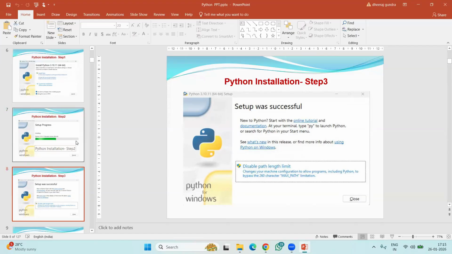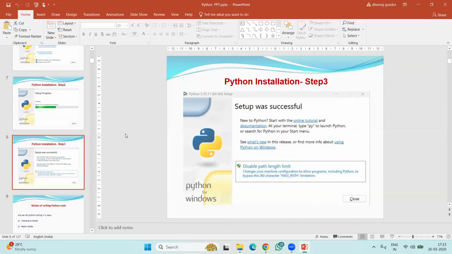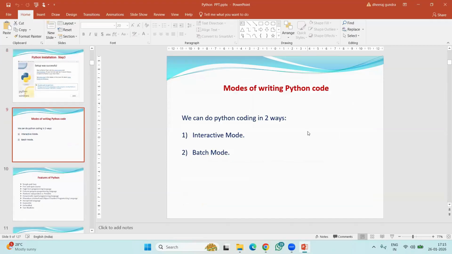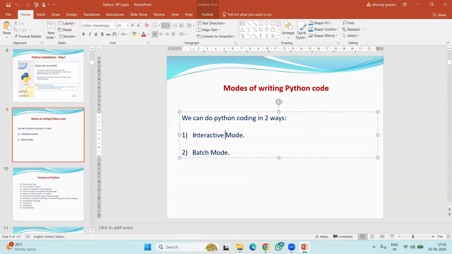In the last session, I showed this IDLE, right? You have done it also. Then after download and installation, I explained to you the modes of writing Python programs, right? There are two modes to write Python programs. One is interactive mode, and the next one is batch mode. Tell me anyone please, what is interactive mode? Remember?